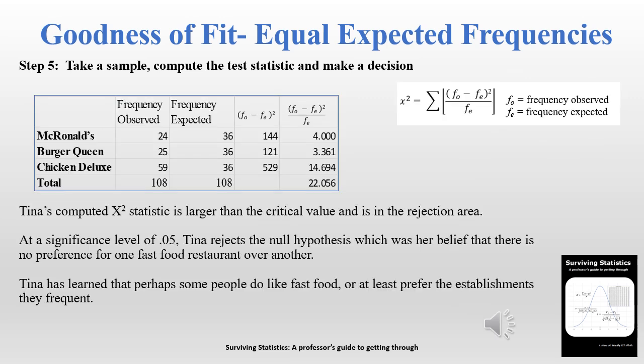All right, here we see the computations of the chi-square. We have the observed frequency. For instance, McDonald's, we observed 24. We expected, because of equal expected frequency, 36. So the difference between the frequency observed and the frequency expected, squared, is 144. We divide that by the frequency expected, and we end up with 4. We sum that all together, and we end up with a chi-square of 22.056.